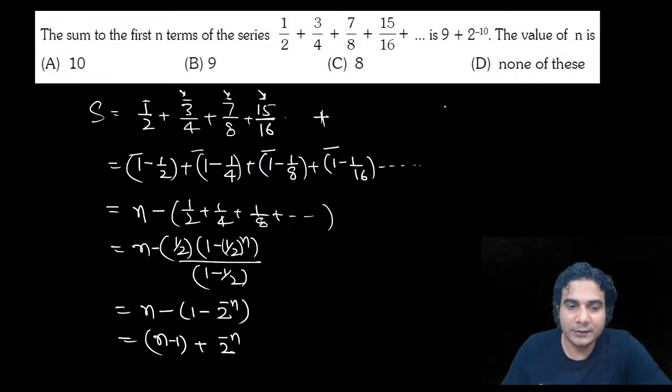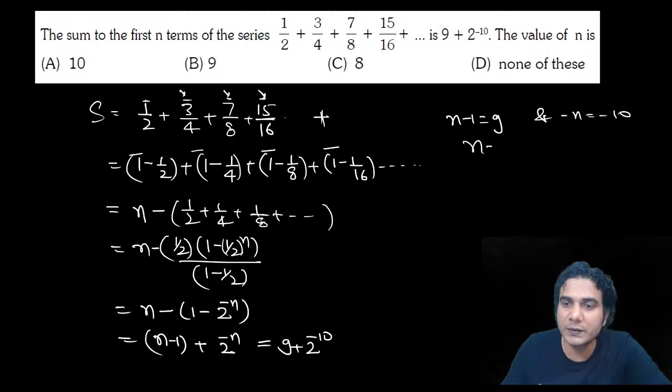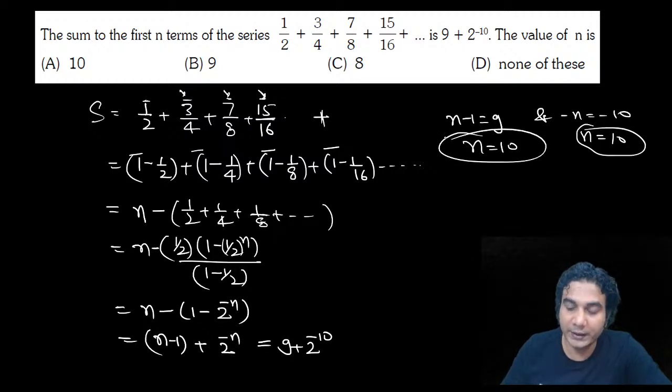So now compare it with this: 9 plus 2 raised to minus 10. If you compare, then n minus 1 is equal to 9 as well as minus n is equal to minus 10. So from both equations you are getting n is equal to 10. And obviously you should get the same value from both the equations, right? So n is equal to 10 is the right answer. And I hope it is clear.